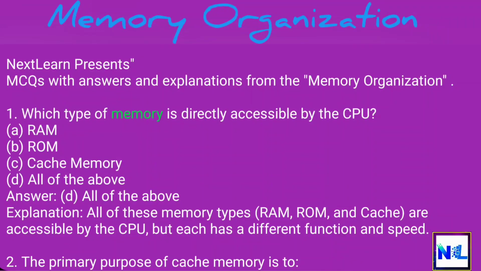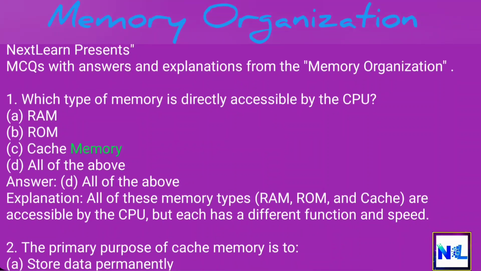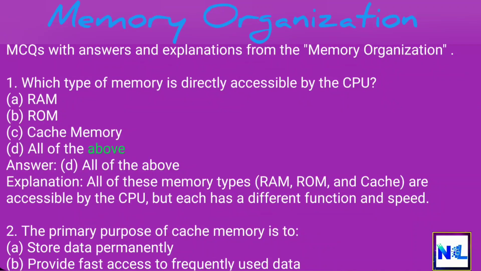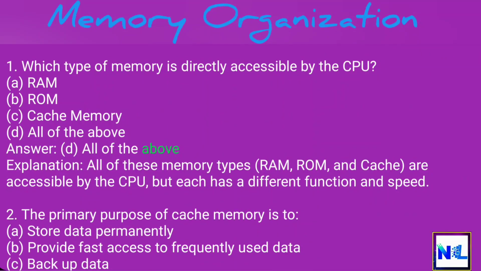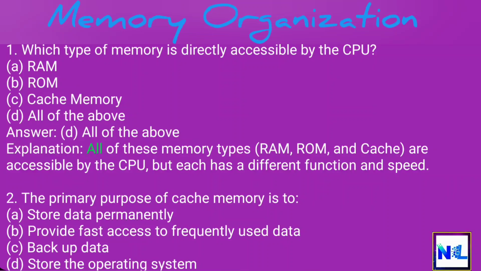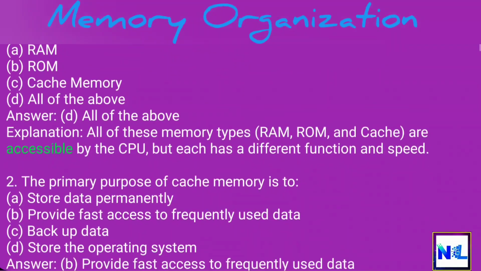1. Which type of memory is directly accessible by the CPU? A. RAM. B. ROM. C. Cache memory. D. All of the above. Answer: D. All of the above. Explanation: all of these memory types, RAM, ROM, and cache, are accessible by the CPU, but each has a different